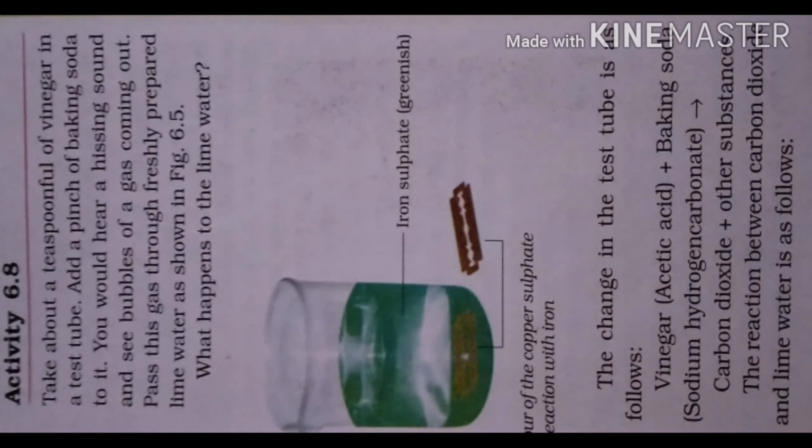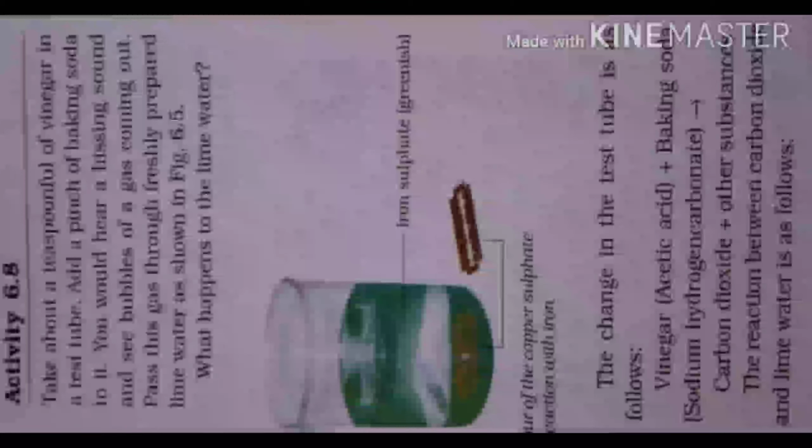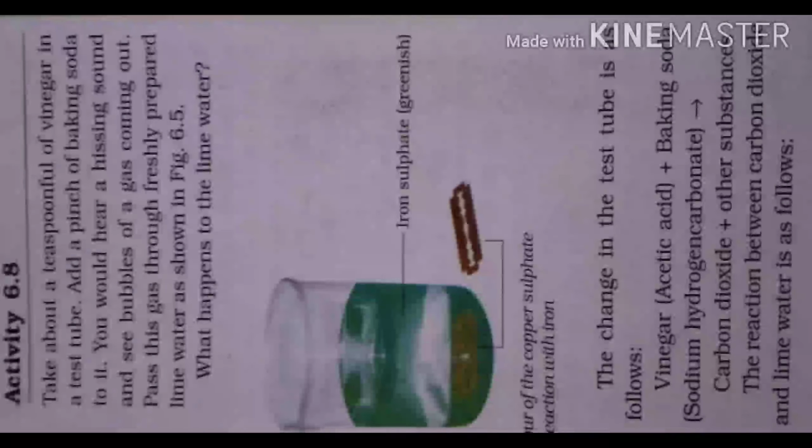Hello students, today we will continue the chapter Physical and Chemical Changes. So here I will begin with activity 6.8. In this activity, you have to take 1 teaspoonful of vinegar in a test tube and then add a pinch of baking soda to it. Then what will happen? You will hear a hissing sound and you will see some bubbles of gas coming